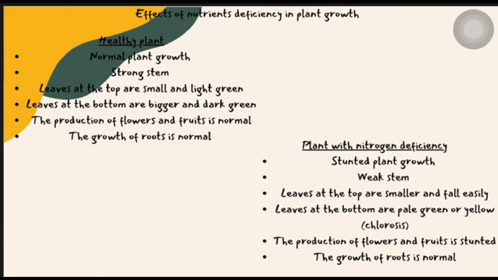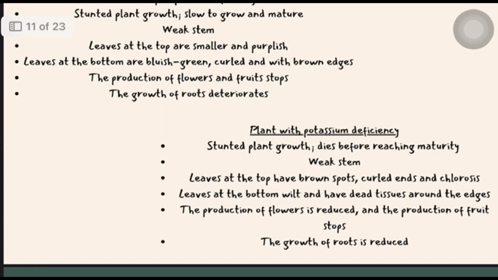First, you can get a healthy plant. Normal plant growth, strong stem, leaves at the top are small and light green, leaves at the bottom are bigger and dark green. The production of flowers and fruit is normal, the root growth is normal. Plant with nitrogen deficiency. Stunted plant growth, weak stem, leaves at the top are smaller and fall easily, leaves at the bottom are pale or yellow, which is chlorosis. The production of flowers and fruits is stunted. The growth of root is normal.